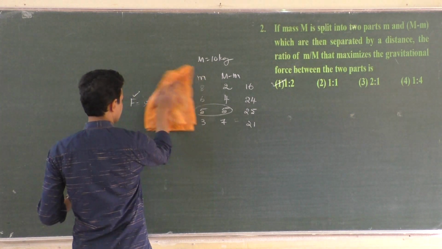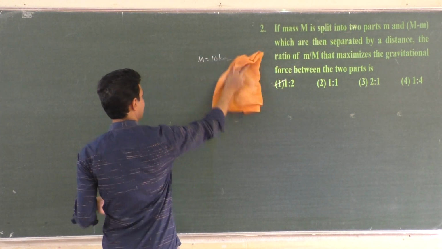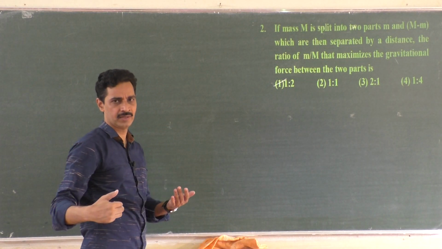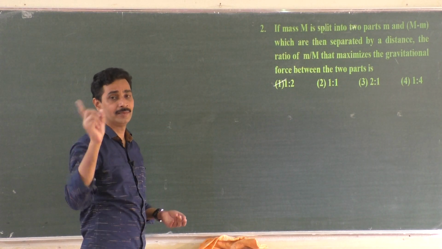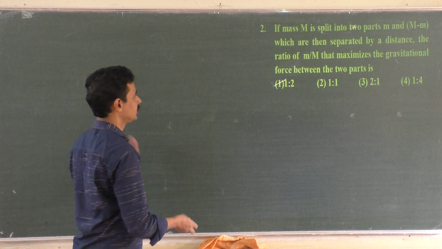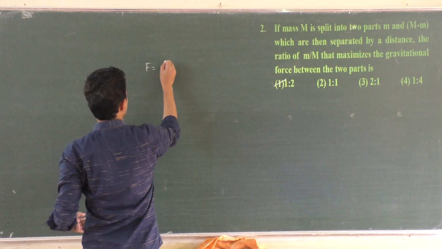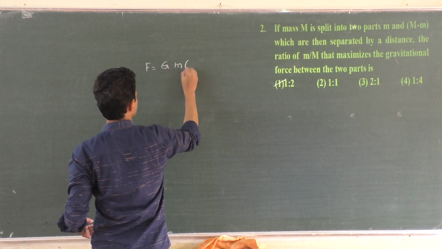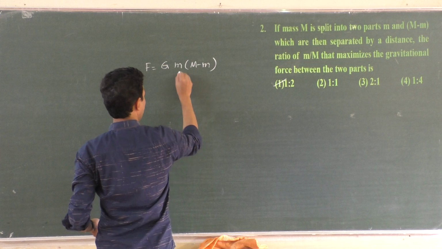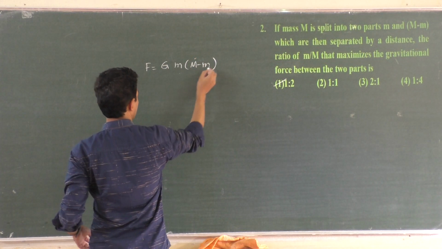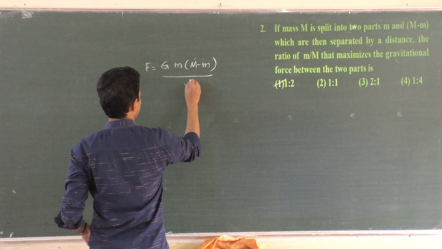But how to do this? What you have to do is differentiate and equate it to 0. When you differentiate an equation with respect to the variable and equate it to 0, you will get the maximum value. So how to do that? You know that F is equal to G, first mass is m, second mass is M minus m. Capital M is split into two parts, small m and M minus m, divided by R squared.